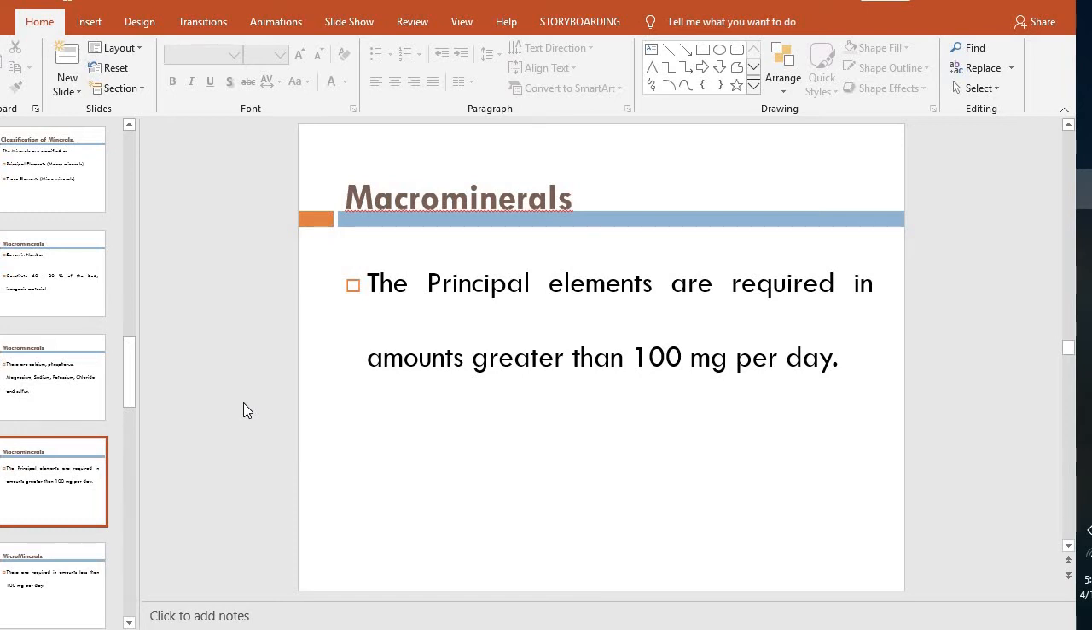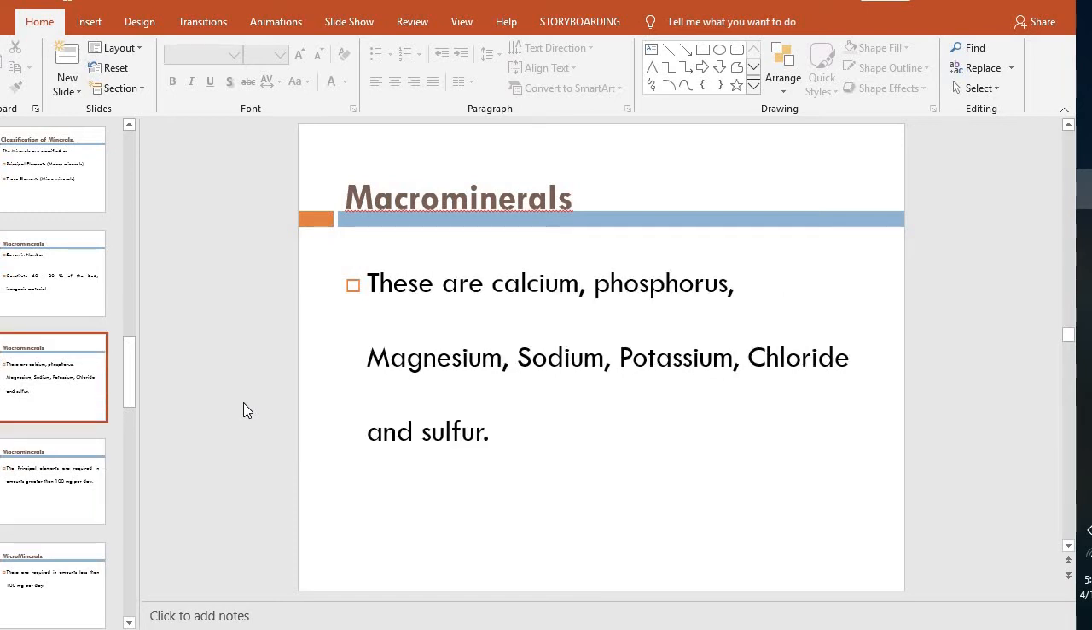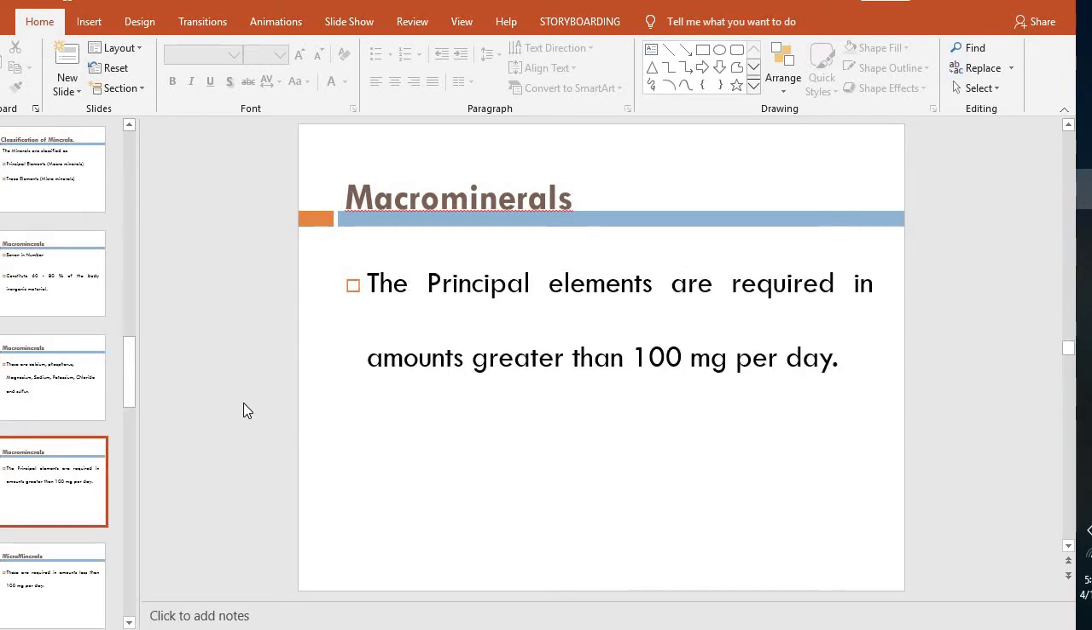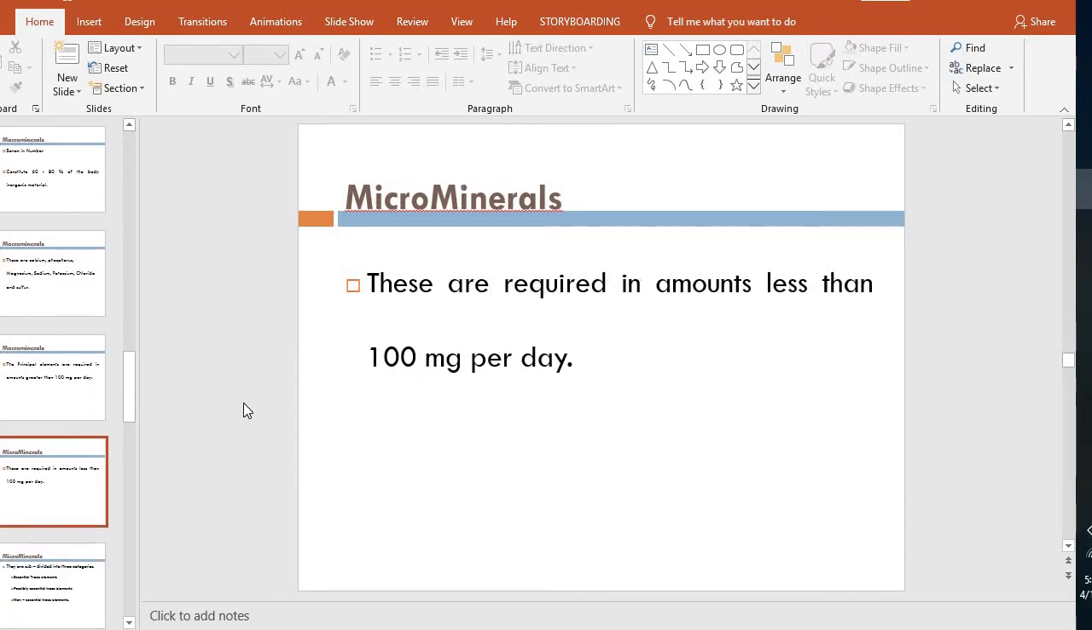The macro minerals are calcium, phosphorus, magnesium, sodium, potassium, chloride, and sulfur. All of these you must have at more than 100 milligram per day in your diet, and this is the definition of the principal elements or the macro minerals.